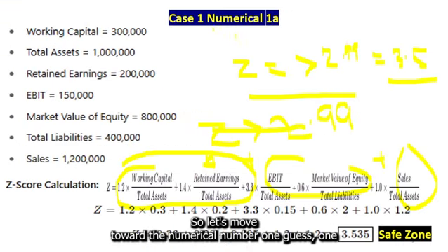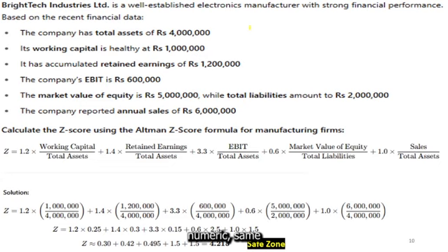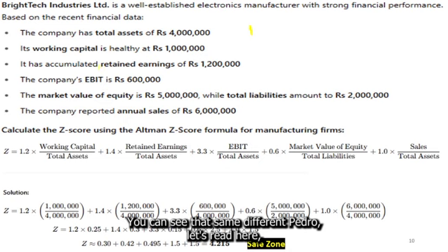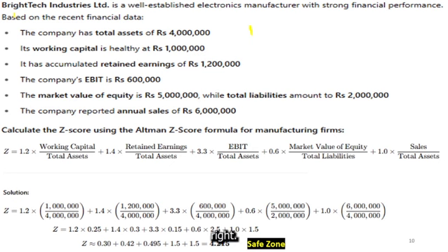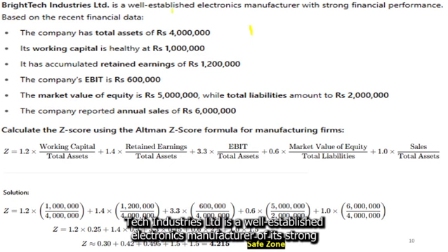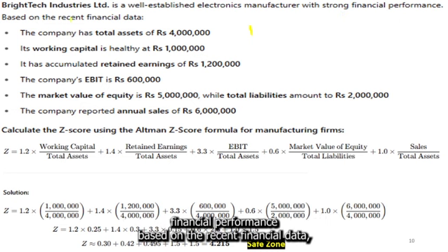Let's move toward numerical number 1A, case 1. Same numerical with same case with some different pattern. Let's read here. Bright Tech Industries Limited is a well-established electronics manufacturer with strong financial performance. Based on the recent financial data, the company has